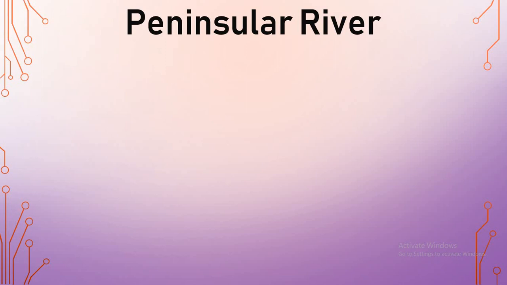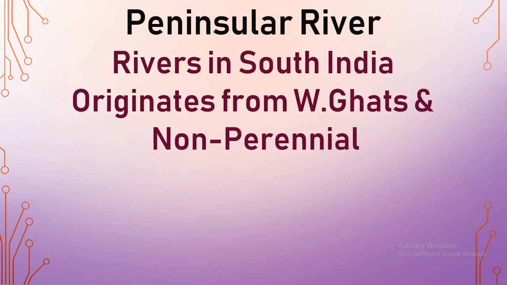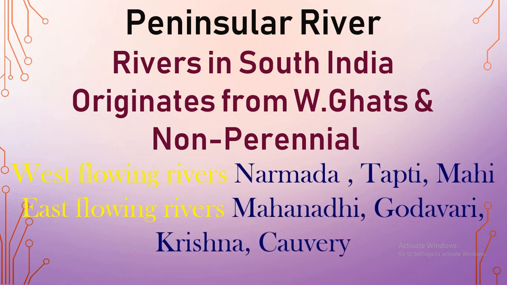Now let's see the second division of the drainage system, the peninsular rivers. What are peninsular rivers? The rivers that flow in South India are called peninsular rivers, which originate from the Western Ghats, and they are non-perennial, that is, they never run throughout the year. Again, the peninsular rivers are divided into west flowing rivers and east flowing rivers. Just look into the slide.